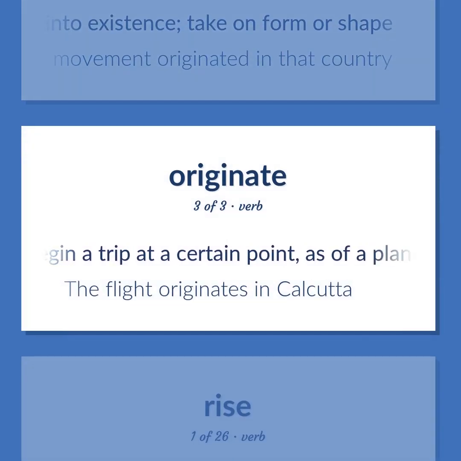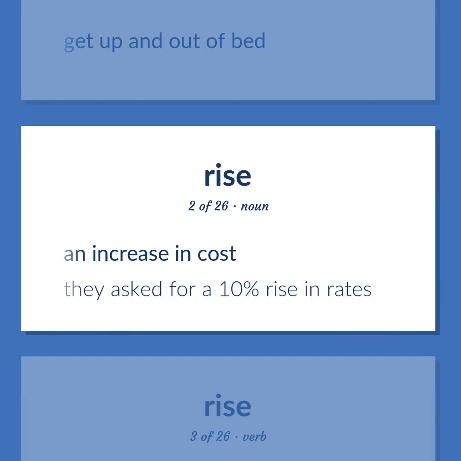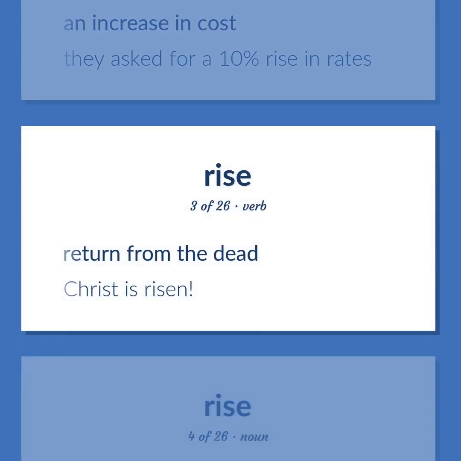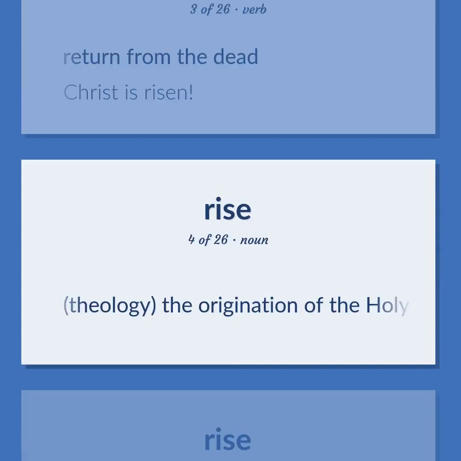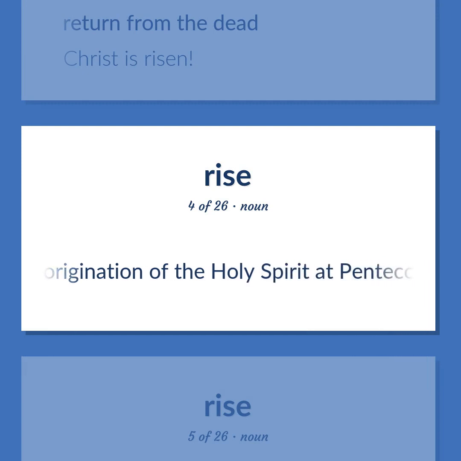Begin a trip at a certain point, as of a plane, train, bus, etc. The flight originates in Calcutta. Get up and out of bed. An increase in cost. They asked for a 10% rise in rates. Return from the dead. Christ is risen. Theology, the origination of the Holy Spirit at Pentecost.